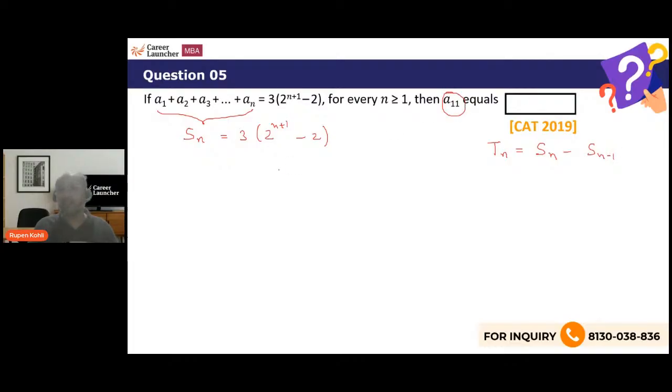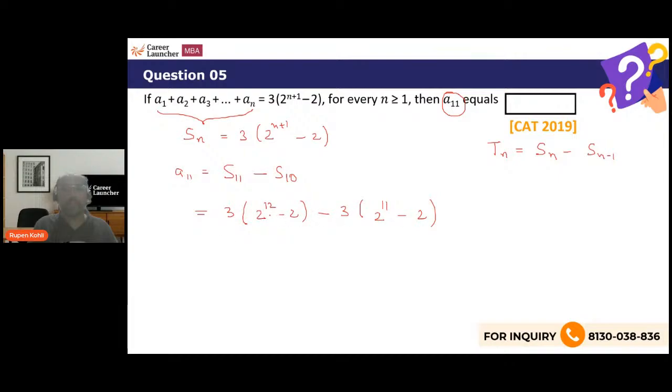It's a theta question. So what is A11 going to be? Simply S11 minus S10. A11, the 11th term, will be simply the sum till the 11th term minus the sum till the 10th term. Put in the formula. What is going to be S11? 3 into, so put 11, 2 power 12 minus 2. That is S11 minus S10. So 3 into, right, 2 power 10 plus 1, 2 power 11 minus 2.